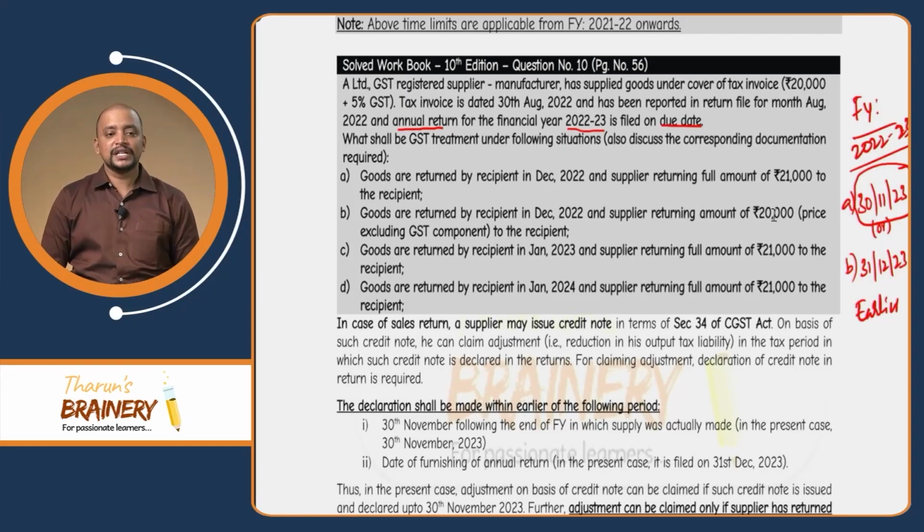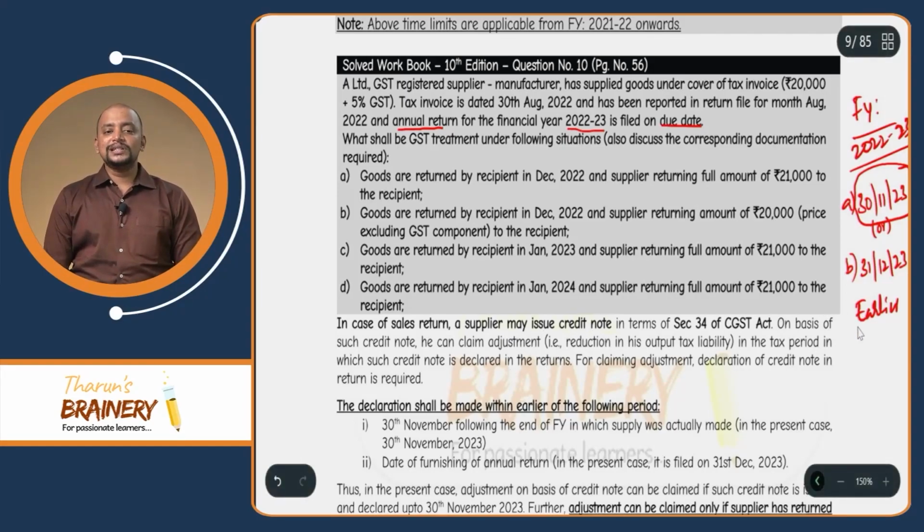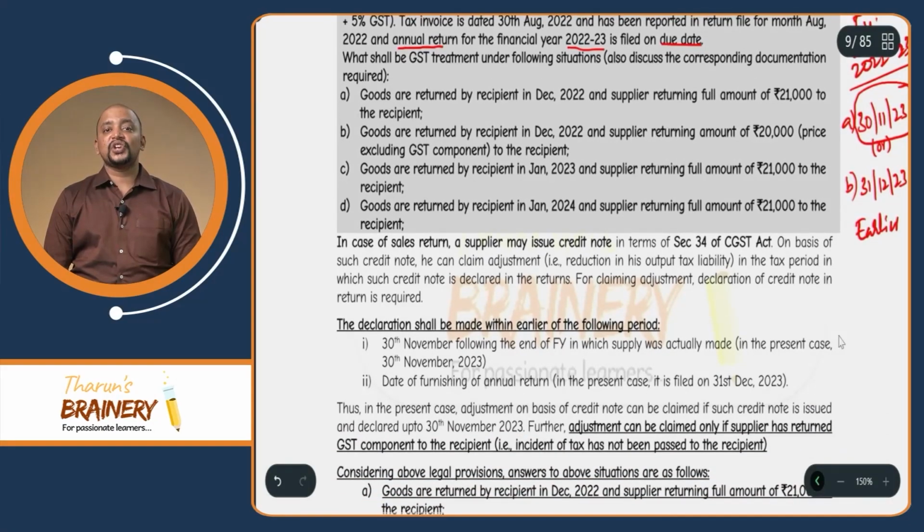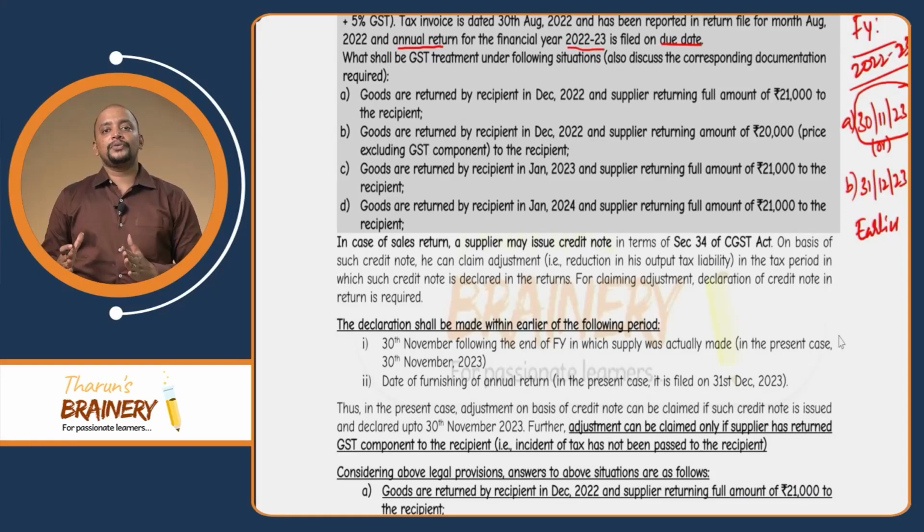Next situation, situation C: goods are returned by the recipient in January 2023 and supplier returns the full amount of 21,000 to the recipient. Is January 2023 within 30th November 2023? Yes. So yes, a credit note can be issued as it is within the time limit. And can that credit note be under section 34? Yes, because the full amount is refunded.